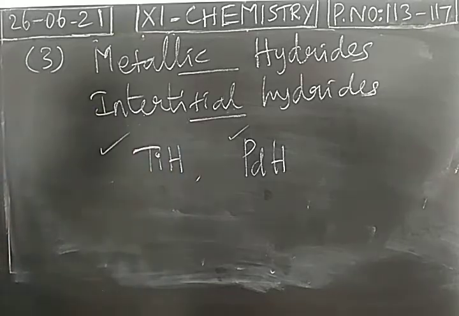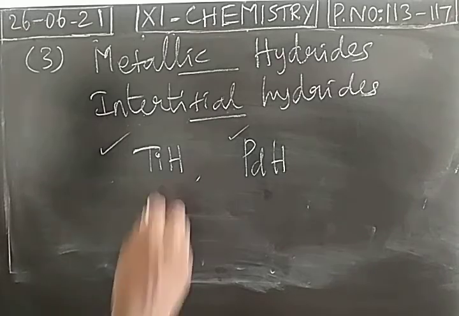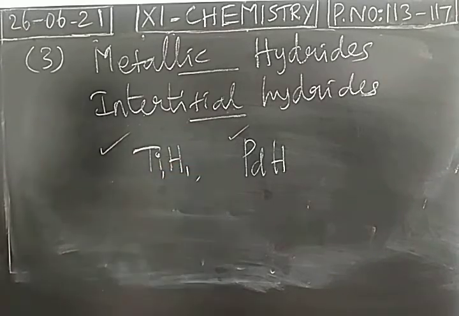Hydrogen is occupying the interstitial sites, that means voids, so it is called interstitial hydrides. And the formed hydride is actually a non-stoichiometric compound. We cannot expect one titanium and one hydrogen, or one palladium and one hydrogen. So the ratio is a non-stoichiometric ratio.